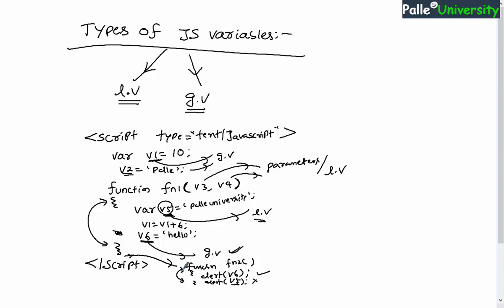Okay, so remember, the variables which are directly declared inside the script, outside of any function body, such variables are called global variables. And if you define a variable inside the function body by using the var keyword, such variables are called local variables. And if you declare any variable inside the function body without using the var keyword, such variables are called global variables. And the parameters can also be called local variables. I believe you understood the point.